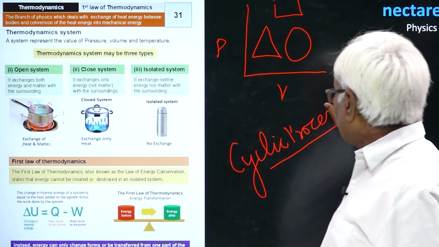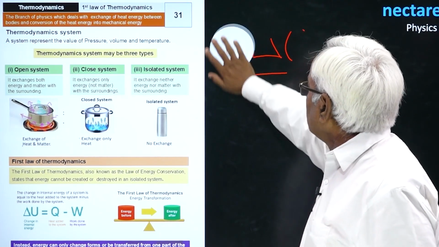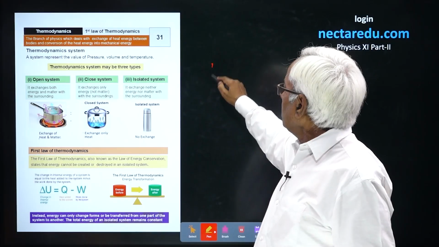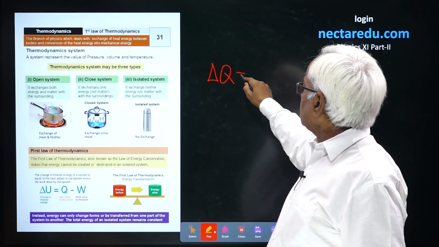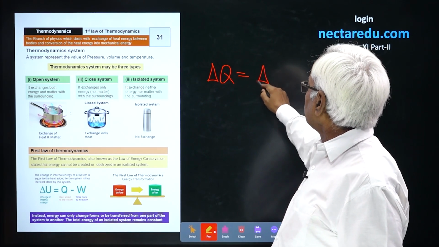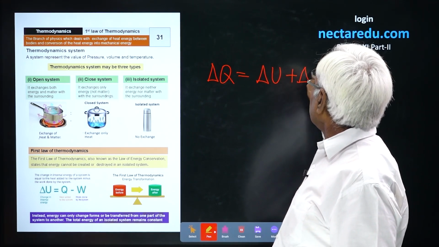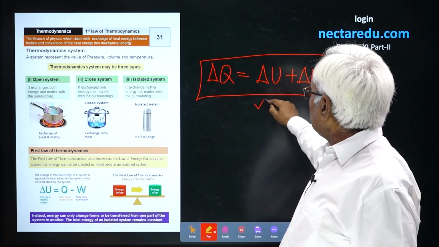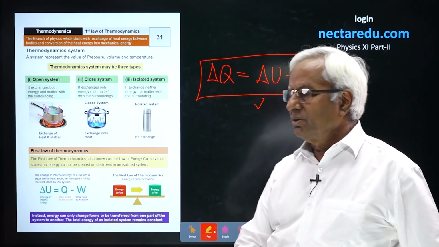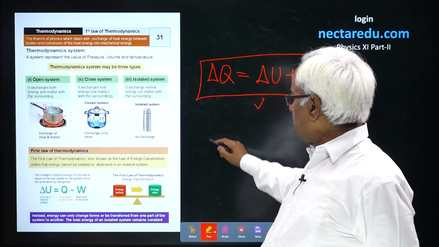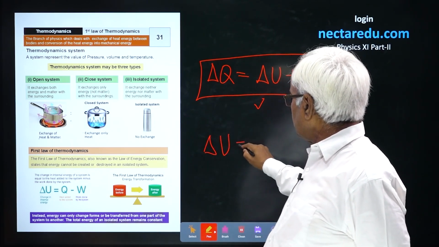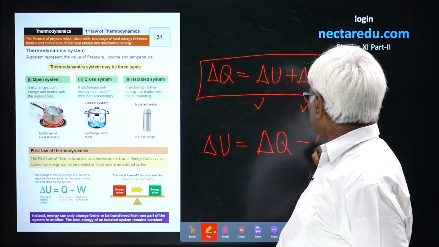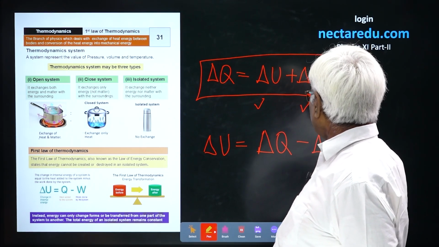And now is the time for the first law of thermodynamics. Zeroth we have covered. Now, the first law. The first law says that whatever heat energy is transferred to a system is utilized in two parts, in changing the internal energy and in doing work by the system. Or you could say the change in internal energy of a system will be equal to the difference of heat transferred and work done by the system.